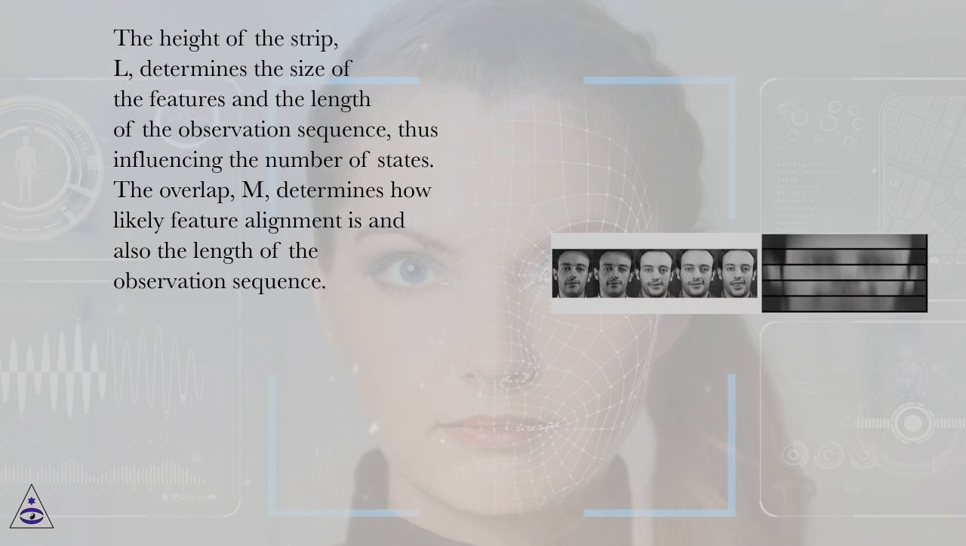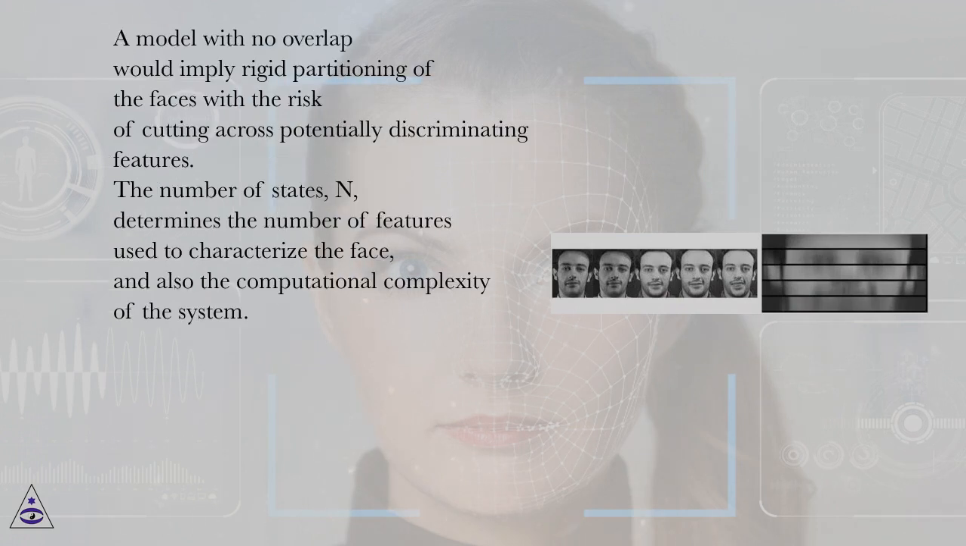The height of the strip, L, determines the size of the features and the length of the observation sequence, thus influencing the number of states. The overlap, M, determines how likely feature alignment is and also the length of the observation sequence. A model with no overlap would imply rigid partitioning of the faces with the risk of cutting across potentially discriminating features. The number of states, N, determines the number of features used to characterize the face, and also the computational complexity of the system.